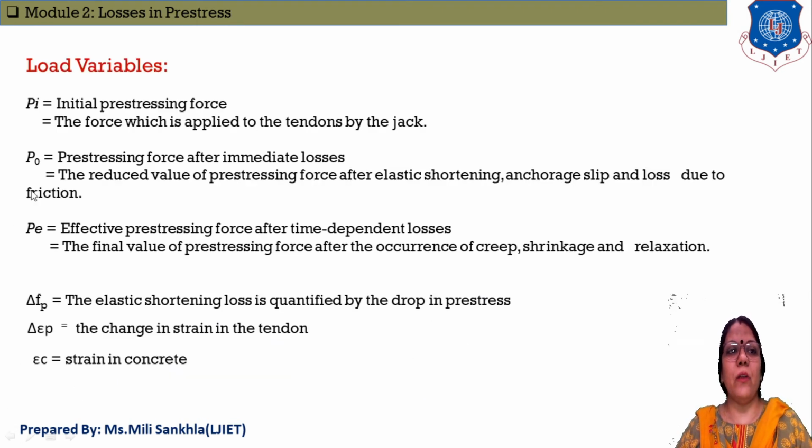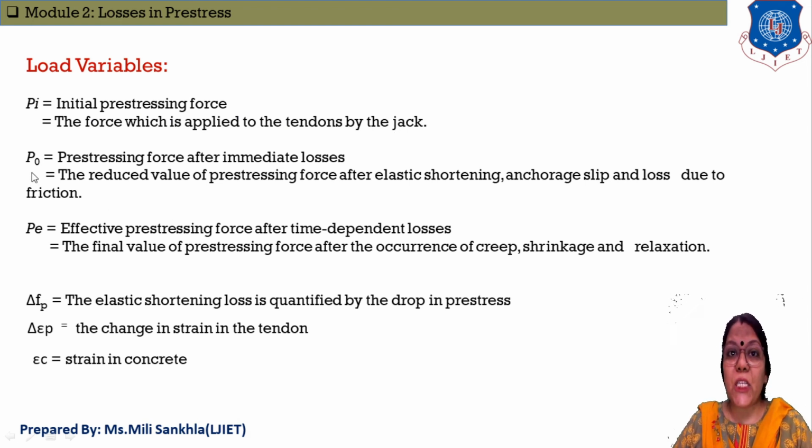Now the next one, load variables. This whole process we did to finalize the equation of losses of pre-stress due to elastic shortening. Now what is PI? PI is the initial pre-stress force that we apply on tendons. This force will be applied to the tendon by a jack. Clear?